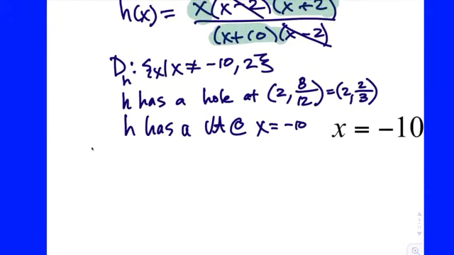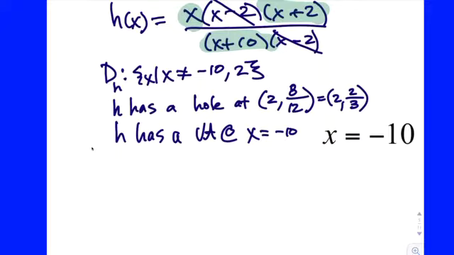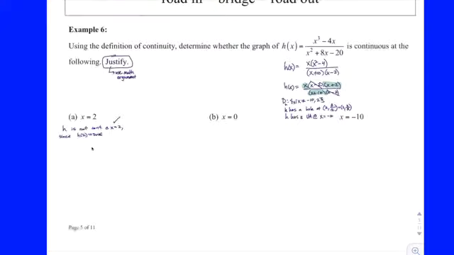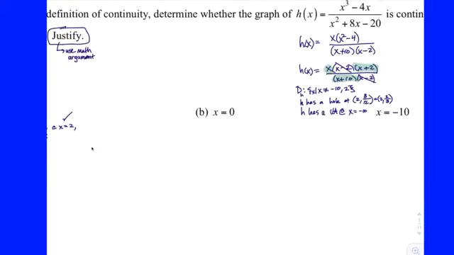It is continuous, right? And we kind of know that because the only place where it's not continuous, based on this, was at negative 10 and 2. So it must be continuous everywhere else. But that's not our argument. Here's what we're going to say. Here's the easiest way to do it.